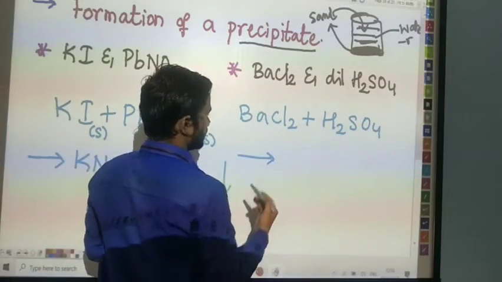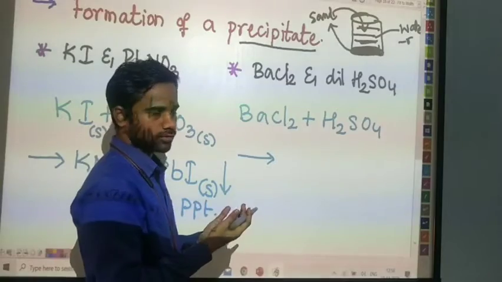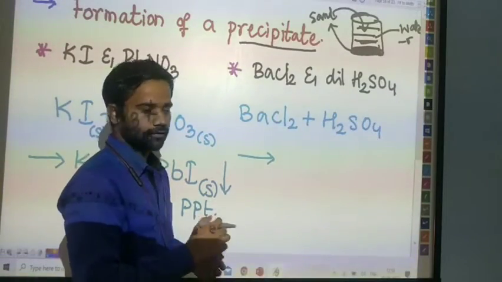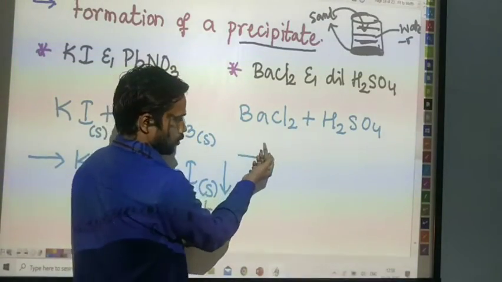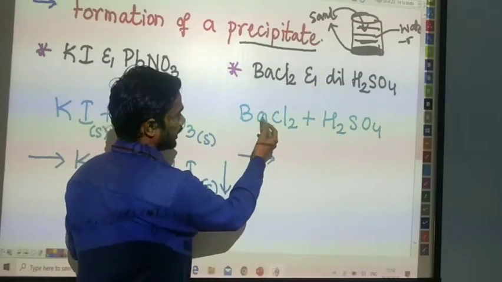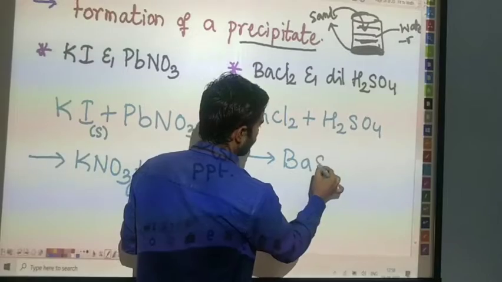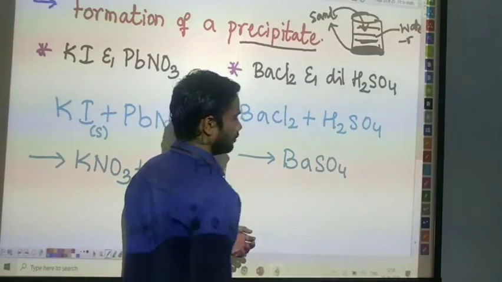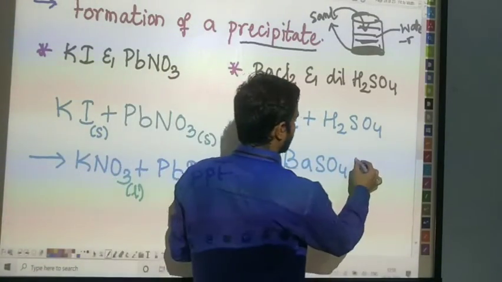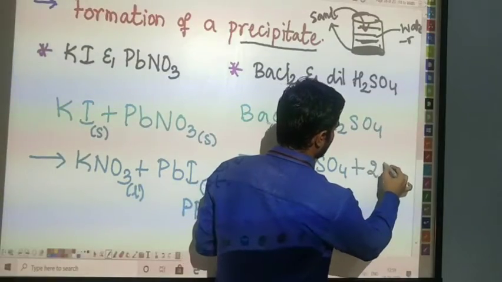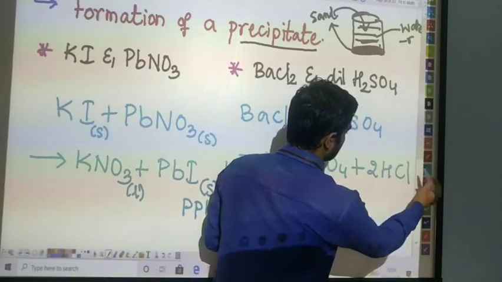Okay, let's see what is going to happen. Try to do it in your notes. Done? Very good. The next reaction, let me correct myself. The barium chloride is going to react to form BaSO4, barium sulfate, and we are going to form an acid that is known as HCl.